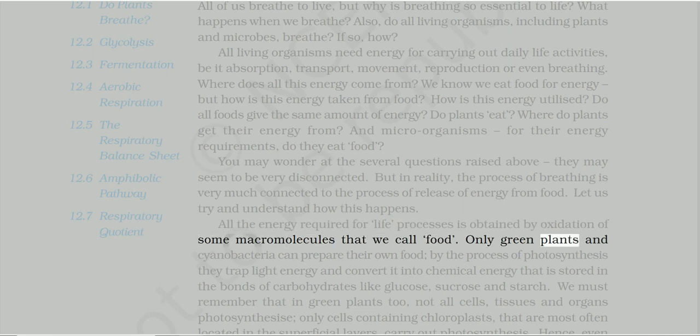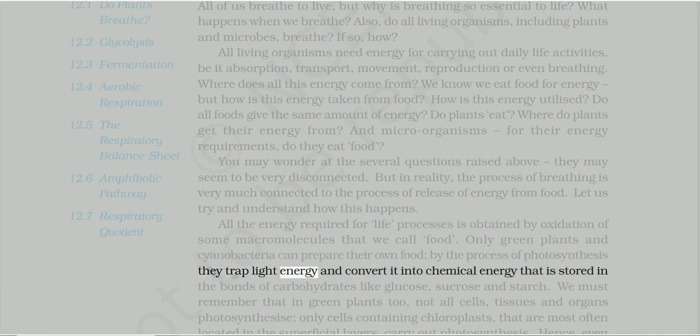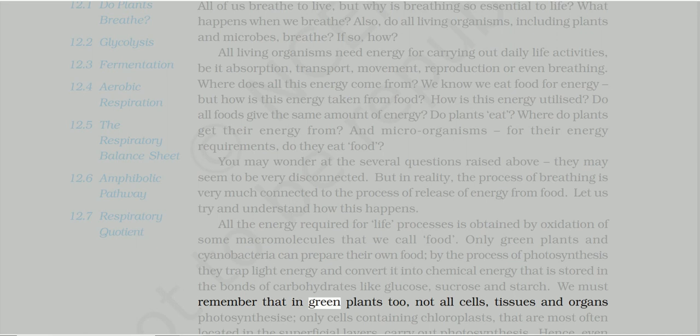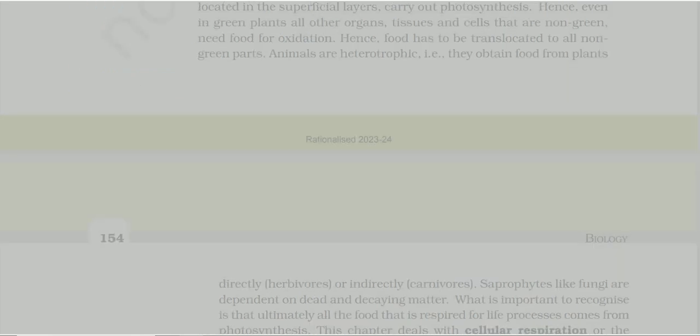Only green plants and cyanobacteria can prepare their own food. By the process of photosynthesis they trap light energy and convert it into chemical energy that is stored in the bonds of carbohydrates like glucose, sucrose and starch. We must remember that in green plants too, not all cells, tissues and organs photosynthesize; only cells containing chloroplasts, that are most often located in the superficial layers, carry out photosynthesis.